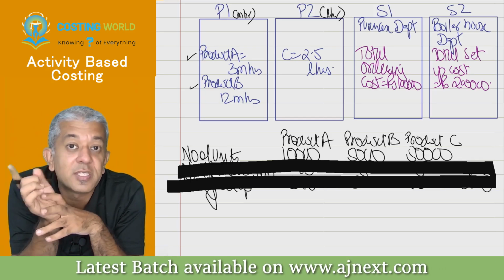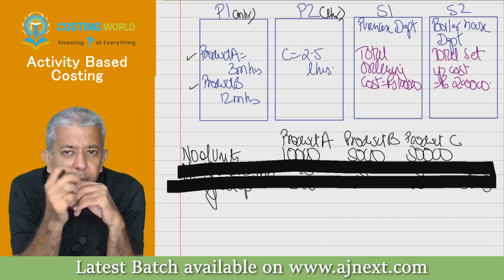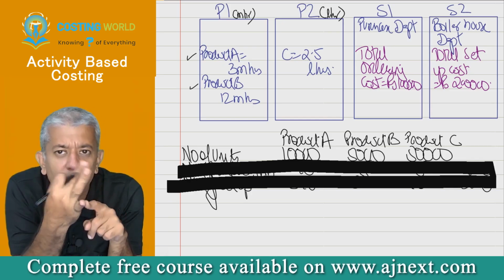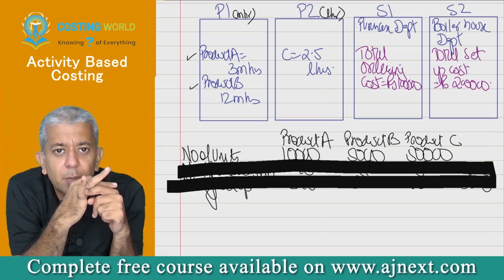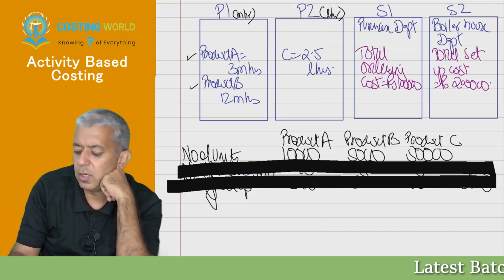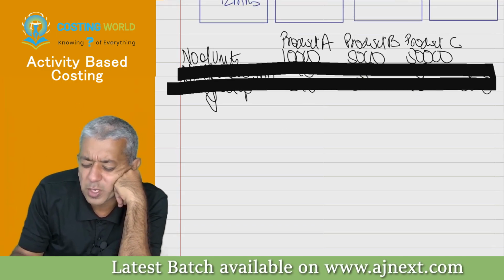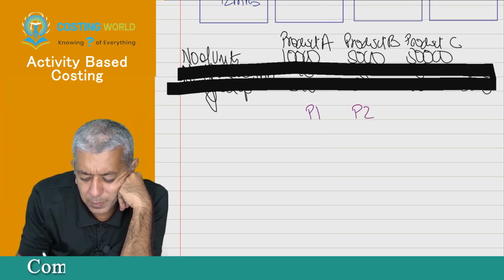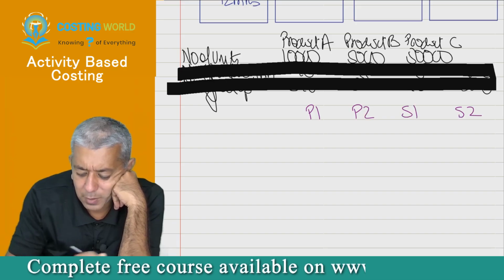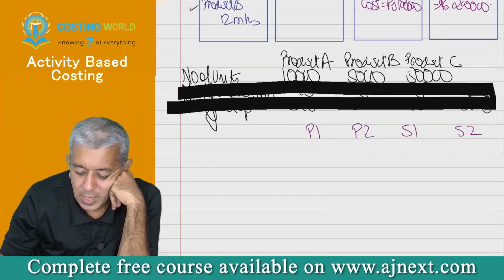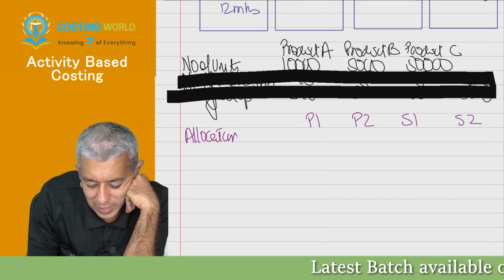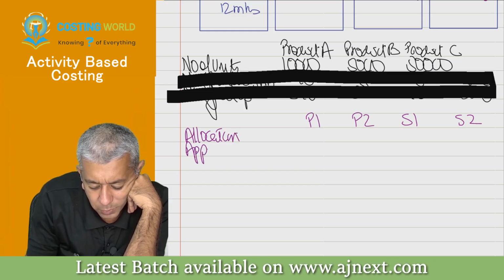Your absorption rates are only for the production departments. No, the cost of servicing departments gets reapportioned to the production departments. You all remember reapportionment? Yes, there were 3 methods under reapportionment. You had direct method, stepladder method and reciprocal method, correct? Okay. So let me make the same statement that you all made in so many questions here. P1 department, P2 department, S1 department, S2 department. Our absorption rates come under 3 steps. Which 3 steps? You have allocation, you have apportionment, and lastly in this case you have reapportionment.